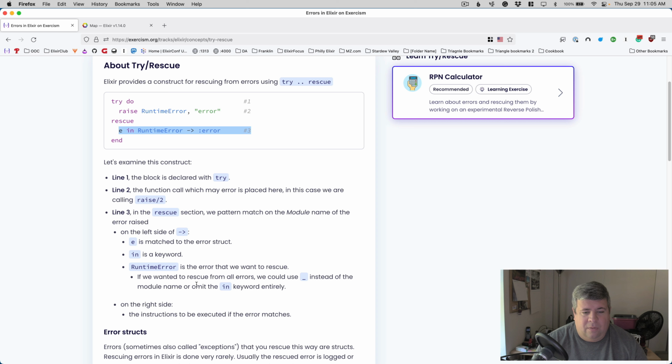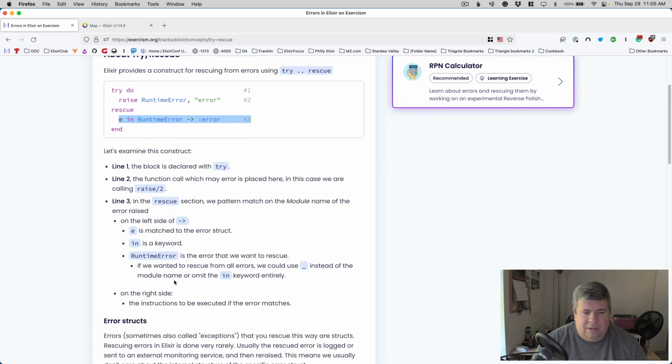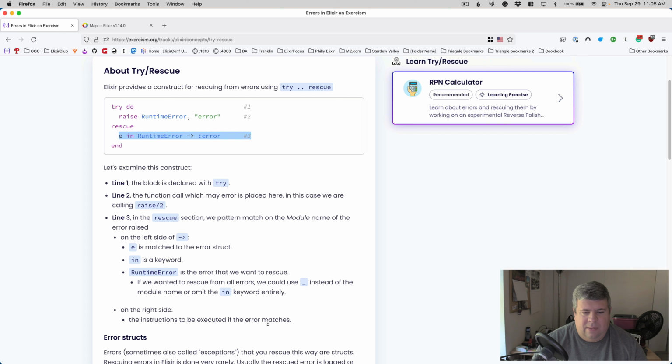If we wanted to rescue from all errors, we could use the underscore instead of the module name, or omit the in keyword entirely. On the right side are the instructions to be executed if the error matches. So in this case, do this. Because this entirety will be evaluated as an expression, it will return some value.